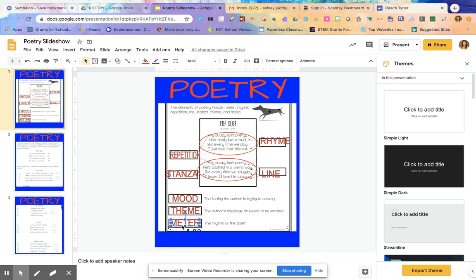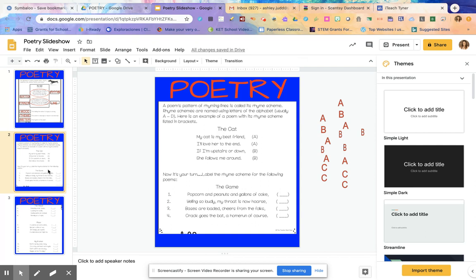Now, once you look at the poem, we also have to talk about the rhyming pattern of the poem. You will come across some poems that do not rhyme at all. But then you're going to run across some poems that do rhyme. And there is a way to name that rhyming scheme. Okay? And it's very simple. We just use letters of the alphabet, usually the letters A through D.